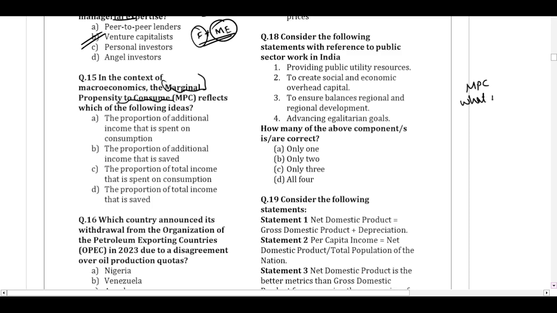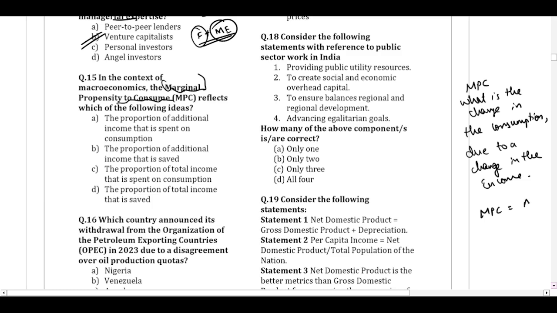So, when we say marginal propensity to consume, we are discussing what is the change in the consumption due to a change in the income. So we use the formula of change in consumption for the change in income. Here delta y is the change in income and delta c is the change in consumption. So when we say marginal propensity to consume, we measure what is the change in the consumption of a person due to the changes in the income.